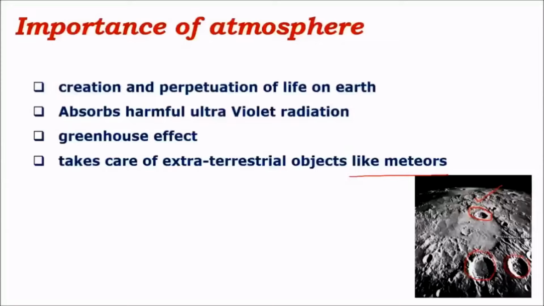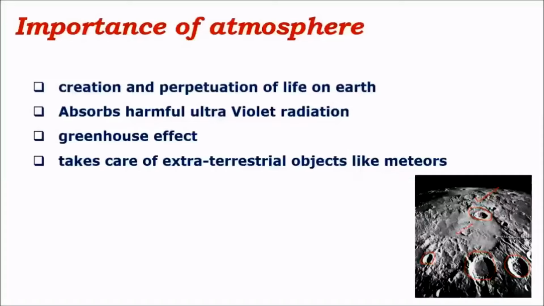So if Earth had no atmosphere, then even Earth's surface would be like the surface of the Moon, where it has many impact craters, and this kind of impact crater is not conducive for existence as well as perpetuation of life forms, as due to various calamities there would be mass extinctions and there would be complete wipeout of life on Earth. But as we have an atmosphere, these kinds of impact craters are very few in number, that is, they rarely occur on Earth's surface, hence saving the Earth's surface from meteor impact.